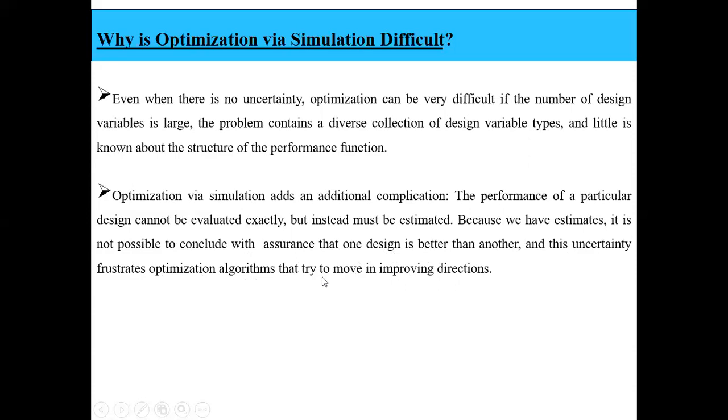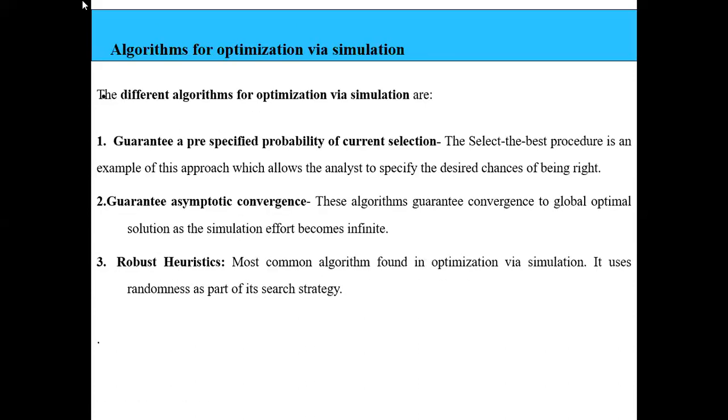Since our result itself is an estimate, based on this estimation we cannot conclude that one design is better than the other. This uncertainty actually frustrates the optimization algorithms, which are basically used in order to make the decisions. But still, we have a few algorithms which are used for optimization via simulation.